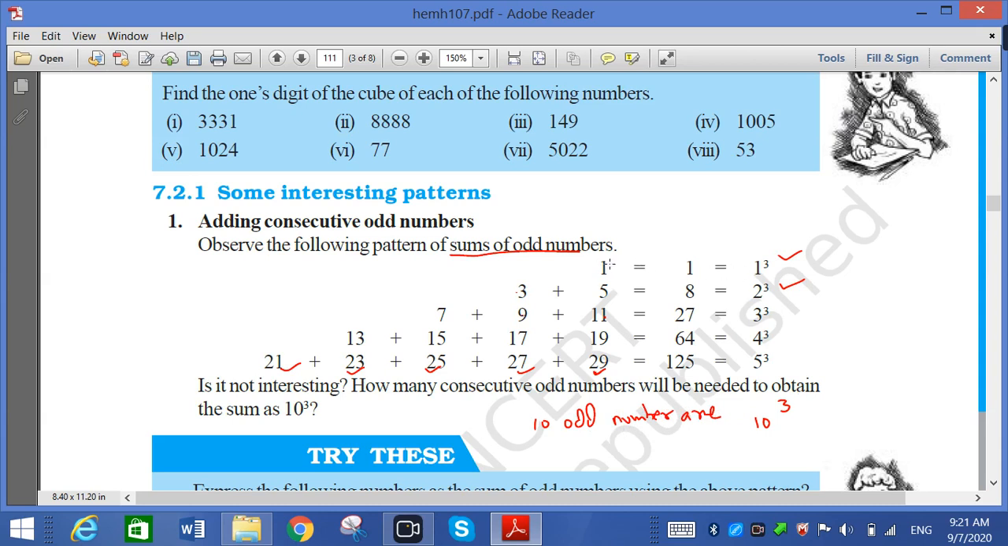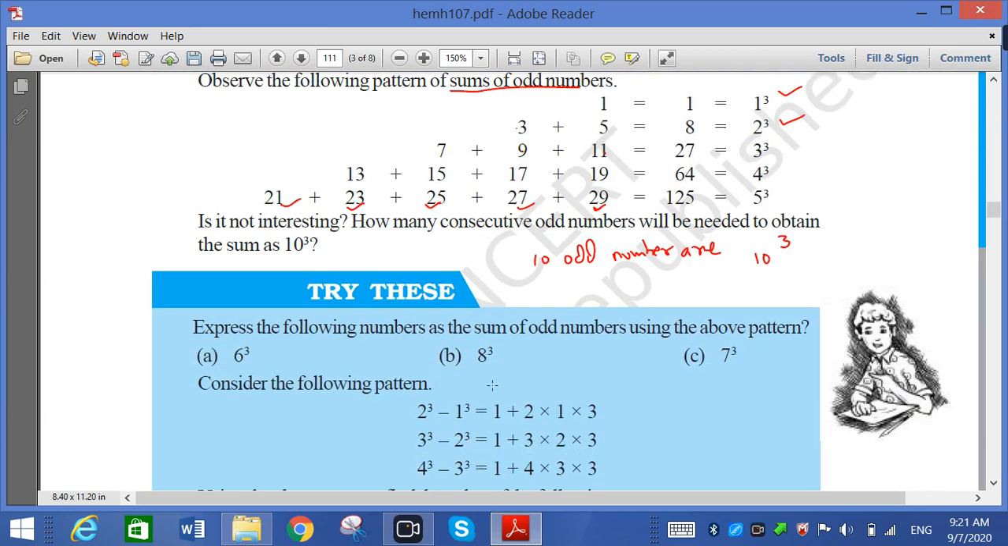Because one odd number is required for 1 cube, 2 odd numbers for 2 cube, 3 odd numbers for 3 cube, 4 odd numbers for 4 cube, and they are consecutive, meaning in series. So that is sufficient. Express the following as a sum of odd numbers using the above pattern. If I want to write 6 cube here, which way do you have to go? That is important. We have already completed up to 5, so you have to go for 6, 7 and 8.